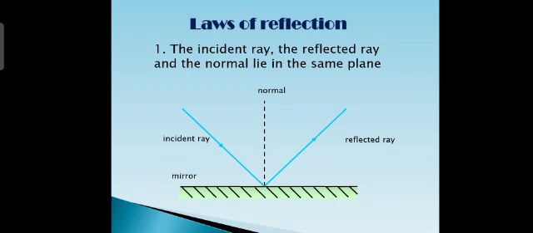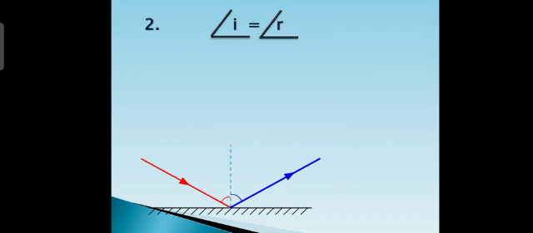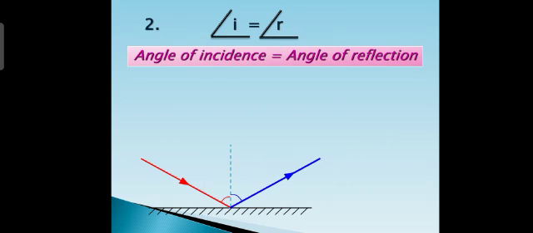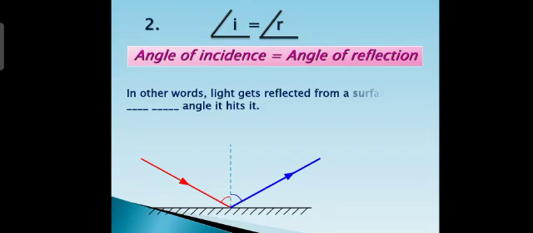Now coming to the laws of reflection. The incident ray, the reflected ray and the normal all three lie in the same plane. And the second law states that the angle of incidence is always equal to the angle of reflection.